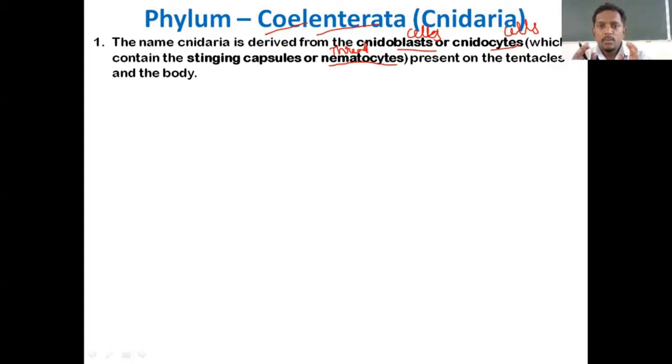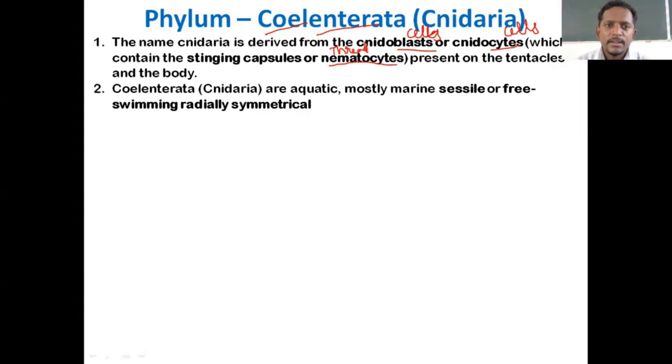Tentacles: I'll pause this point for a while and explain the other points, and once you get the structure, you'll come to know what these tentacles are. Most of you will know tentacles, but I still want to make it clear after explaining one or two points. They are aquatic, mostly marine, sessile, free swimming and radially symmetrical. So in the second point itself, we come across many terms to be understood. Aquatic means the organisms which are found in water.